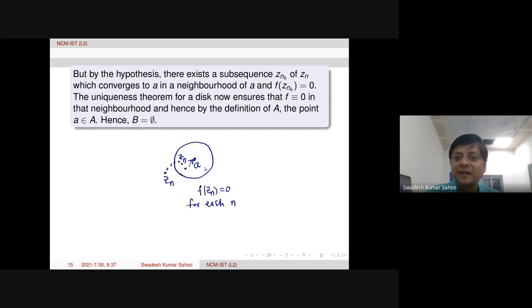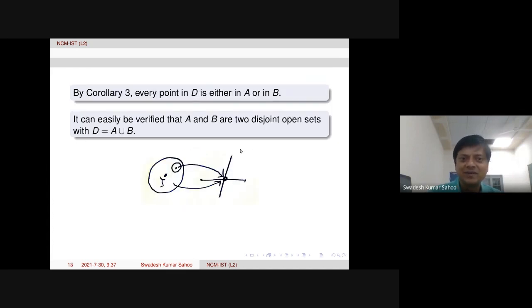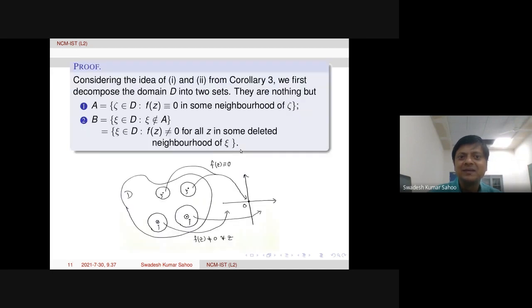Uniqueness theorem for a disk, because your neighborhoods are actually disks. So therefore this point small a, by the definition of capital A, has to be in capital A. Because what was the definition of capital A? F is identically equal to 0 in some neighborhood of the point.